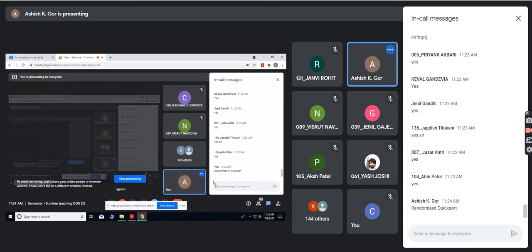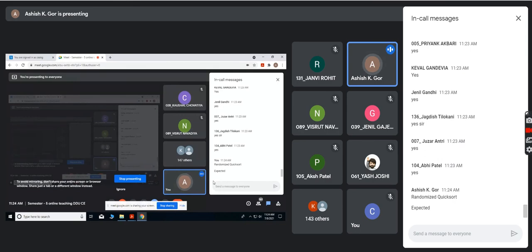Here I am going to teach you how to modify quicksort so that the expected number of steps will be n log n. Remember, from now onwards I will use expected number of steps or expected number of comparisons.